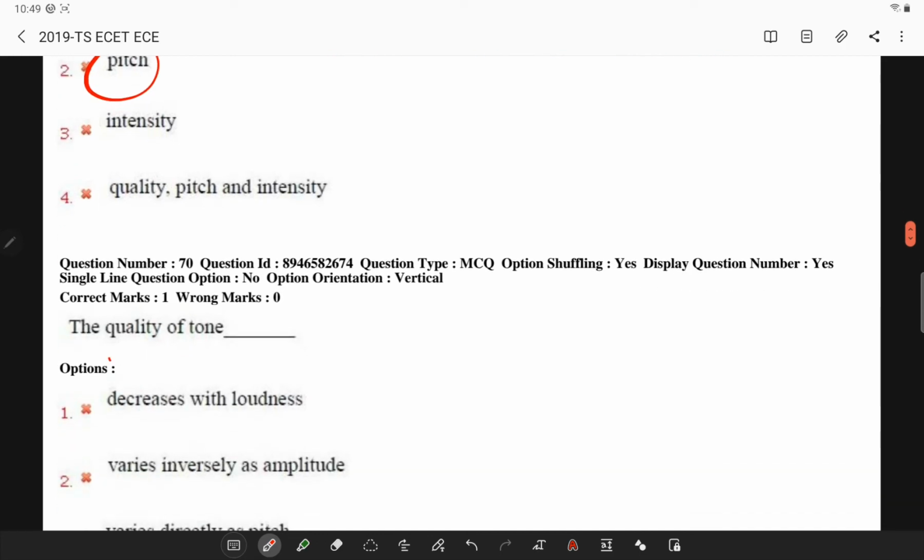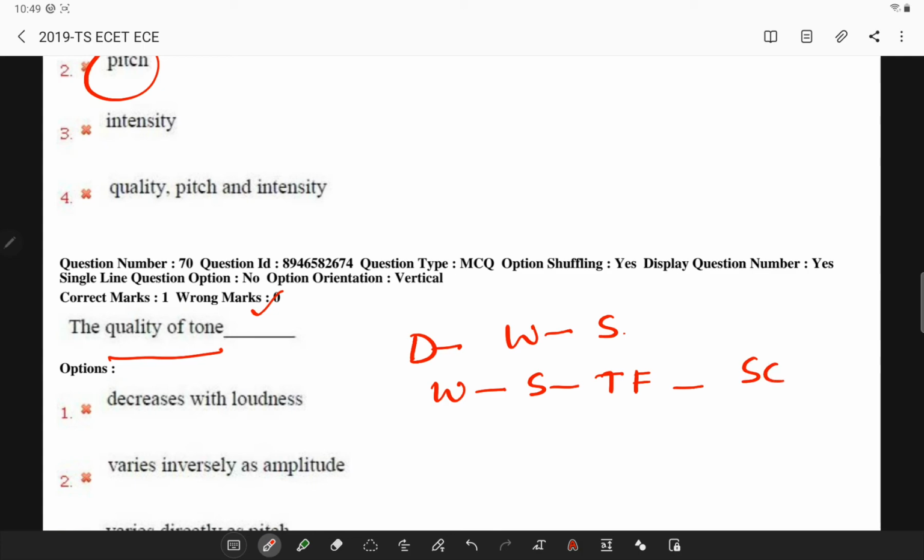Next, the quality of a tone. The quality of a tone depends primarily upon the waveform of sound, and the waveform of sound emitted by a tuning fork is the simplest sine curve. But most bodies vibrate in a very complex manner. Besides the fundamental frequency f, they consist of additional frequencies 2f, 3f, multiples of the frequency.